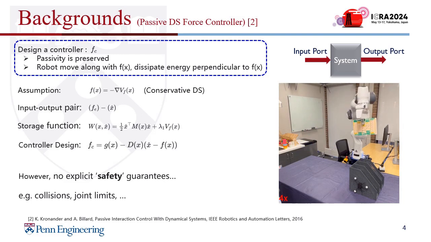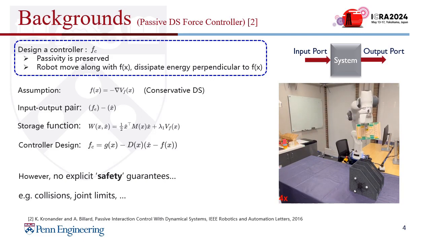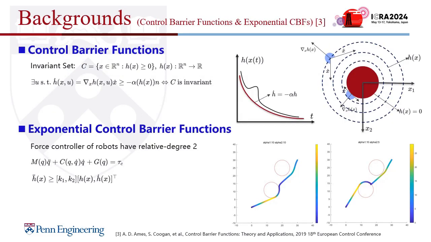So once we make the assumption that the DS is conservative and we select the input-output pair and the energy storage function, then if we carefully design the D matrix with gravity compensation, the controller will be passive. However, this controller has no explicit safety guarantees like collisions, joint limits, etc. And in the control field, the control barrier function is proposed to get a safe control law.